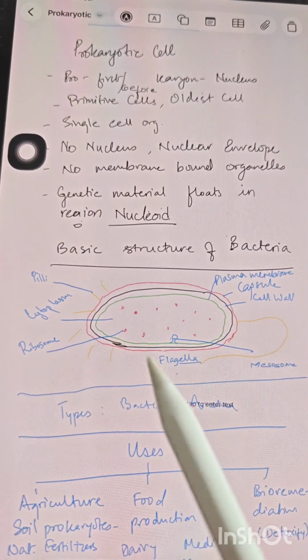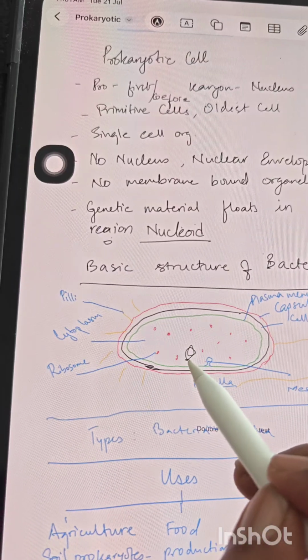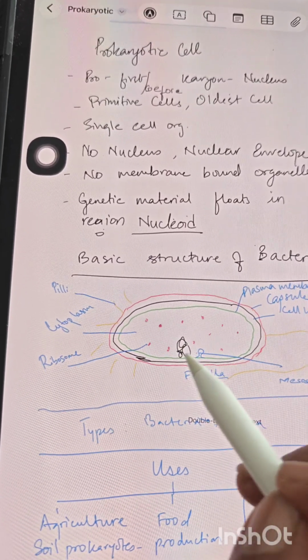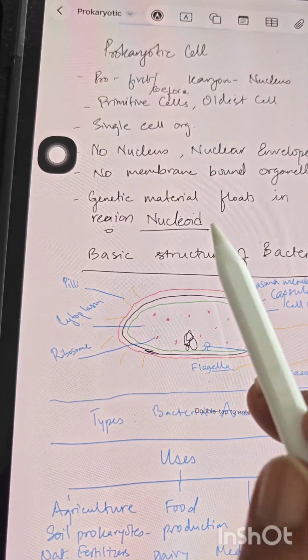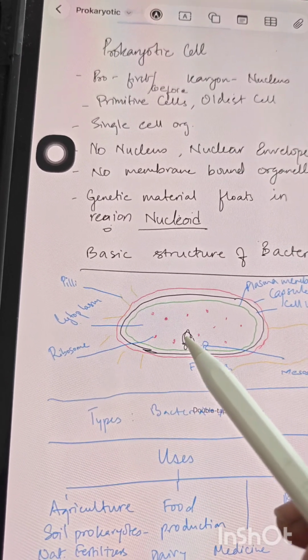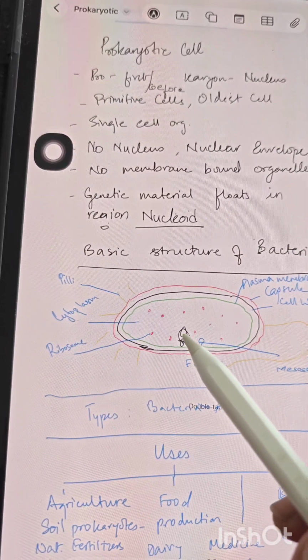Here you will find that the chromatin material is just suspended inside the cytoplasm. This region is called the nucleoid, and the chromatin material is just floating inside.